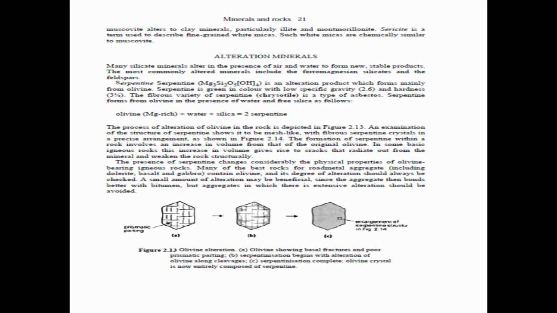A small amount of alteration may be beneficial since the aggregate then bonds better with bitumen. But aggregates in which there is extensive alteration should be avoided.